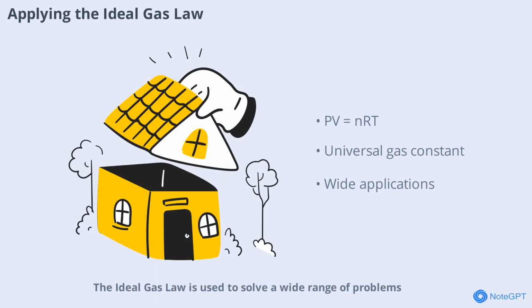Ideal gas law is used to solve a wide range of problems, from calculating the amount of gas needed to fill a balloon to predicting the behavior of gases in engines. It's also essential in environmental science, where it helps model the atmosphere and understand air pollution. Mastering this law opens the door to countless scientific and engineering applications.